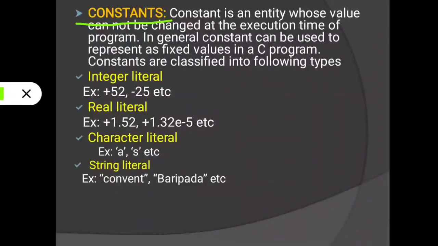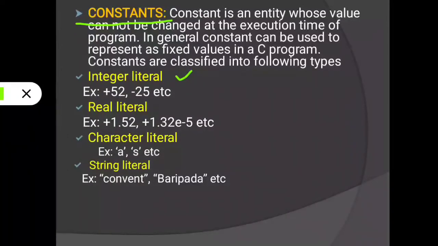Then constant is classified into 4 types. The first one is integer constant. Integer, you know, means a whole number. Using that whole number we can write a plus or minus sign before it. Then that number will be treated as an integer constant.